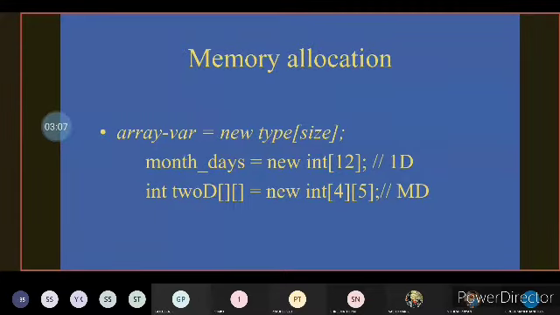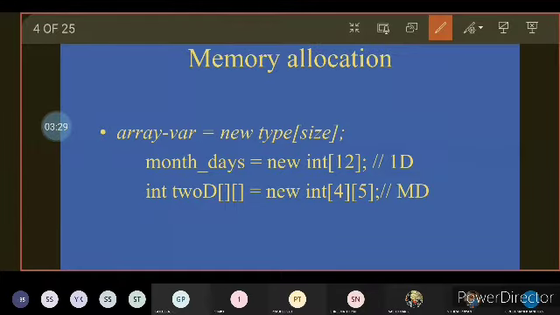So in order to allocate the memory, whether it is a one-dimensional array or a two-dimensional array, we have to give the data type followed by the variable name equal to new followed by the data type, and within the square bracket we have to give the size.